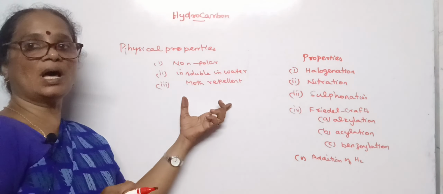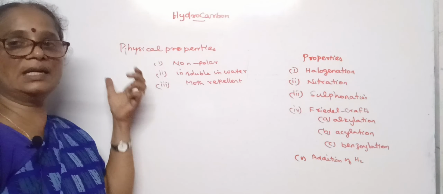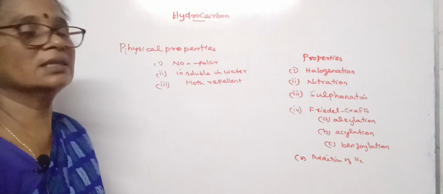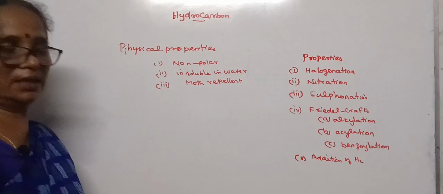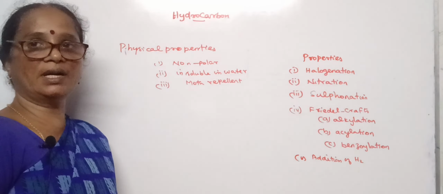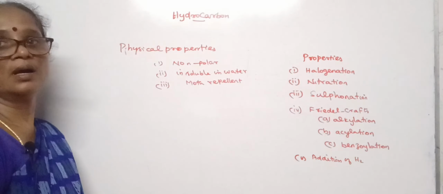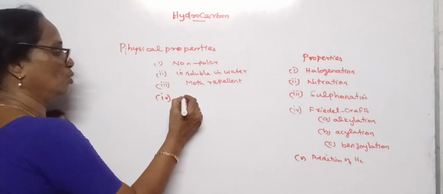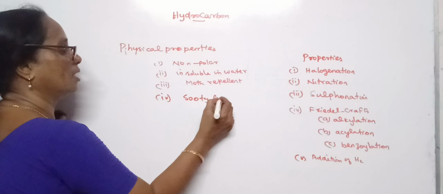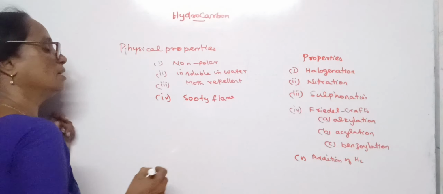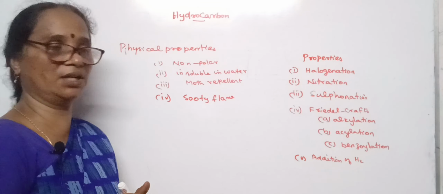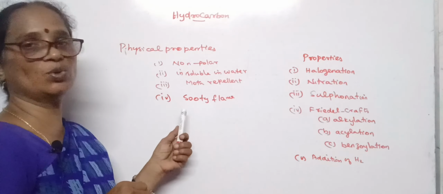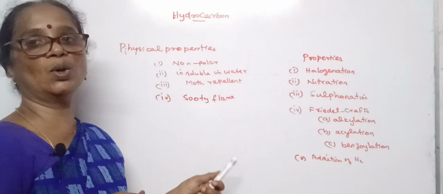The non-polar nature of benzene allows it to dissolve in non-polar solvents like ether, carbon tetrachloride, etc. Due to the high degree of unsaturation, it gives a sooty flame. Sooty flame means on burning it leaves some residue. Such flames are said to be sooty flames, and the flame will be yellow in color.